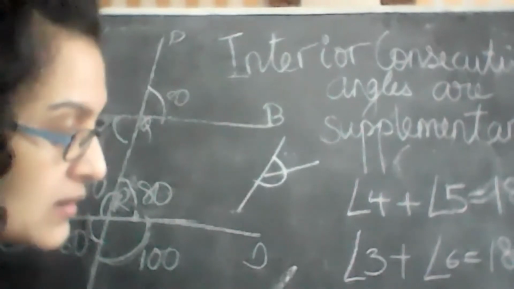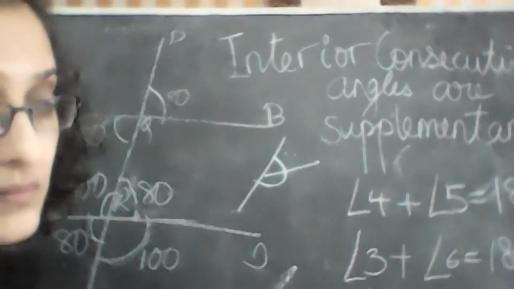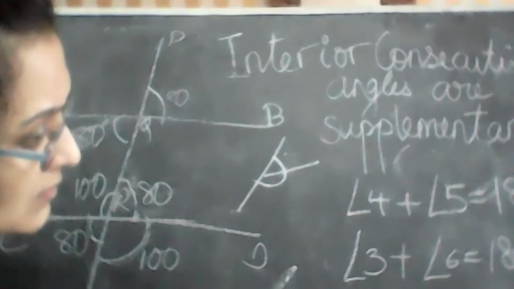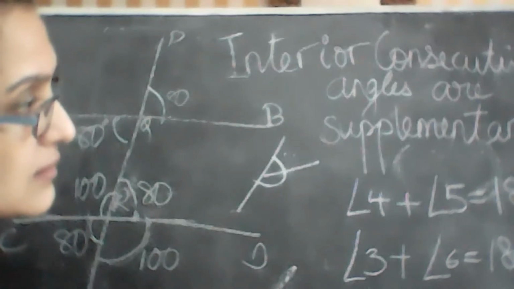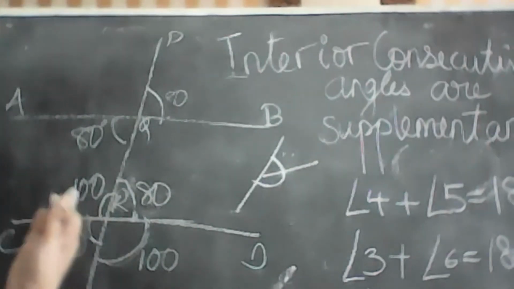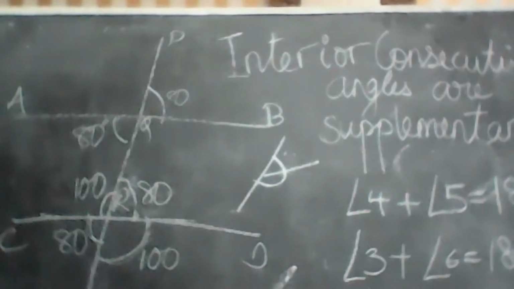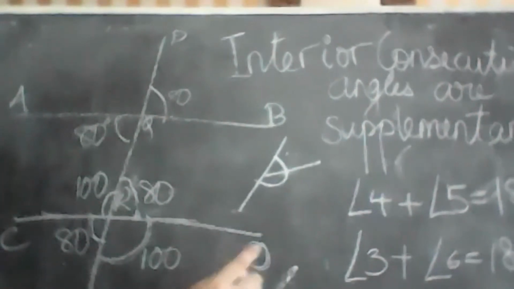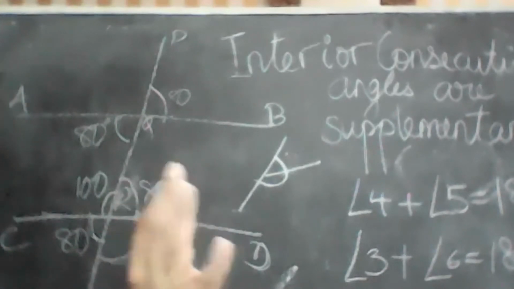Supplementary angles mean what, Subhan? Ma'am, supplementary angles measure 180 degrees, which means there will be 2 or more angles together. They will all measure 180, right? Yes. Okay. So ये किसके साथ measure करके 180 हो रहा है? D and C. Is this an angle? Okay. I'll come back to you, Subhan.